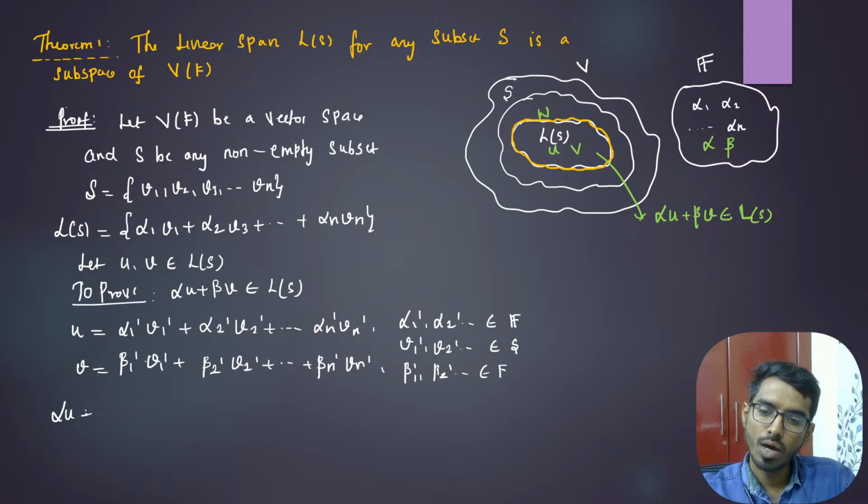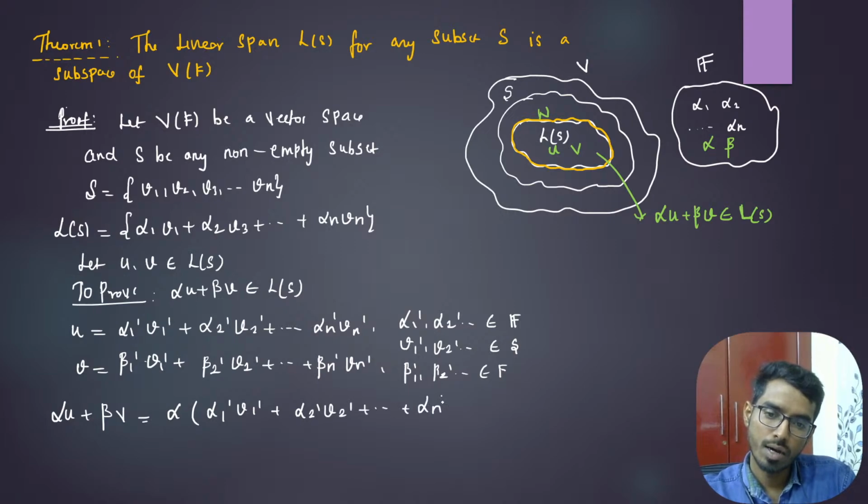Now I need to prove alpha u plus beta v is also in L of S. What is alpha u plus beta v? It is alpha times alpha 1 dash v1 dash, alpha 2 dash v2 dash, and so on up to alpha n dash vn dash, plus beta times beta 1 dash v1 dash, beta 2 dash v2 dash, and so on up to beta n dash vn dash.